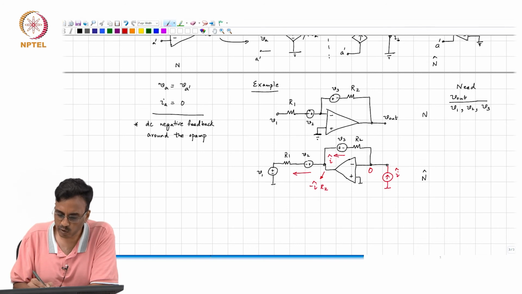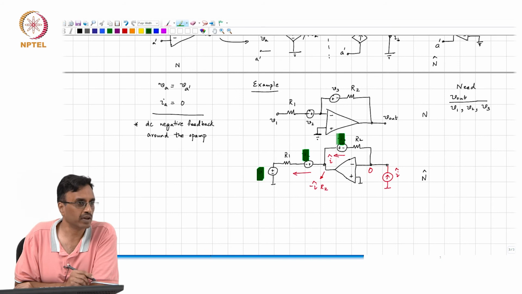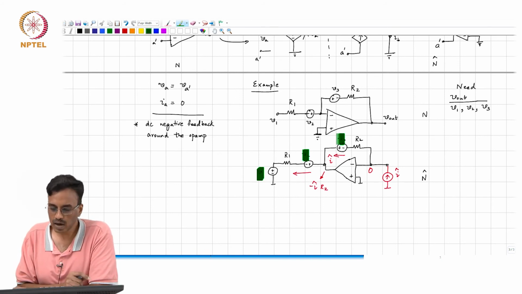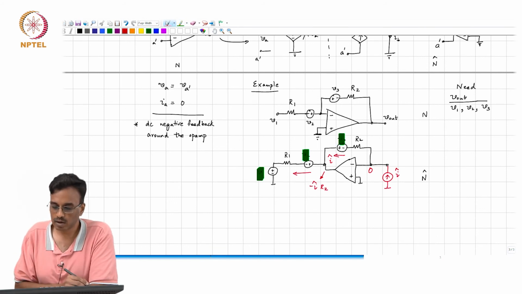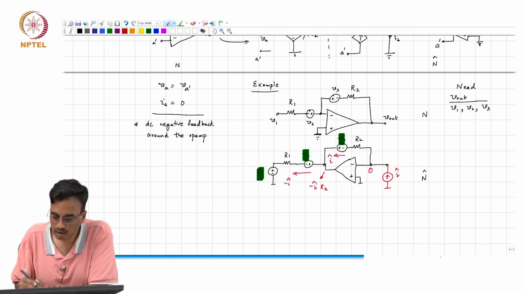Remember, all these voltage sources, these are just names, right? They are all 0 voltage sources, because we need to find the currents through them, correct? Okay. So, what is the current through R1? Minus I hat R2 by R1.